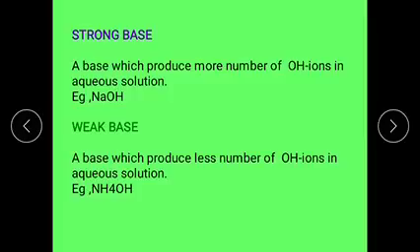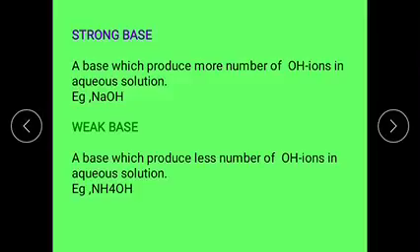And next one is weak base, a base substance which ionizes partially and produces less number of OH minus ions in aqueous solution is called a weak base. That is ammonium hydroxide, aluminum hydroxide, calcium hydroxide, magnesium hydroxide. These are the examples of weak bases.